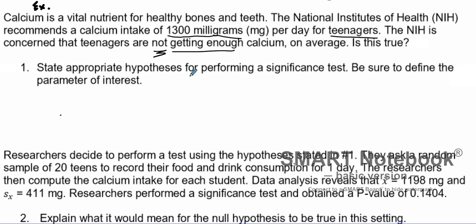It appears we're going to be doing a significance test for means. And so make sure we define our parameters. So what are we talking about here? Well, this is our null hypothesis, and this is what we're going to assume: that the mean number of milligrams of calcium intake is going to equal 1,300 milligrams. What are we saying this is?